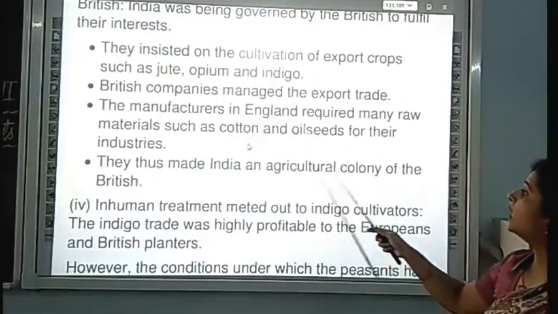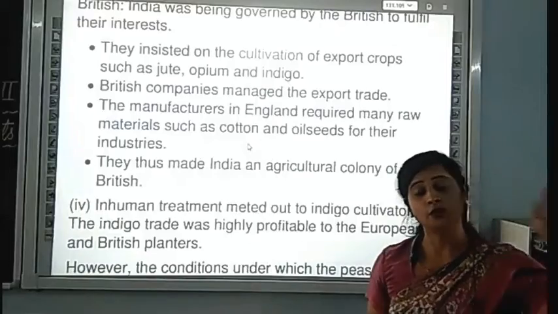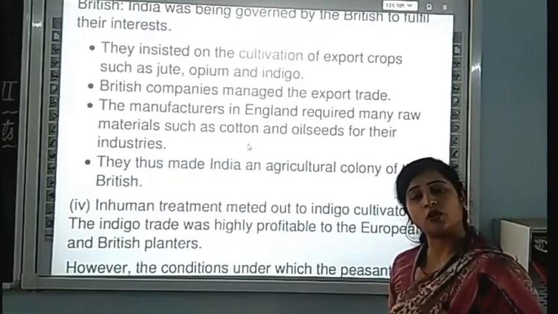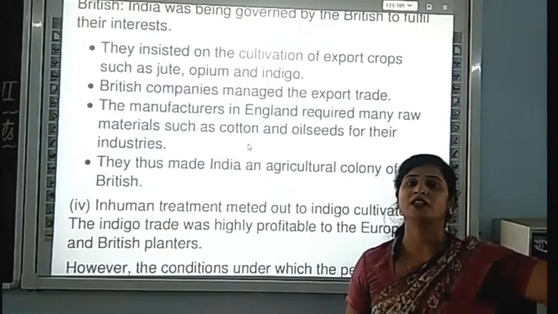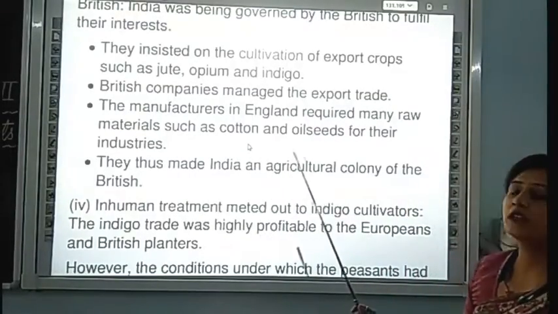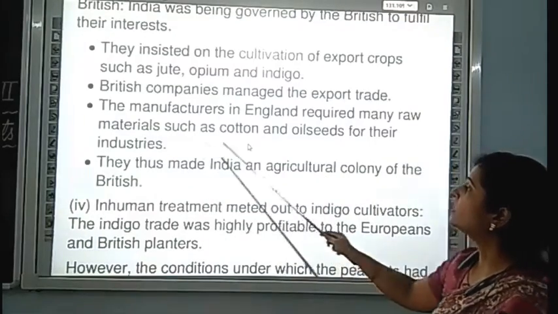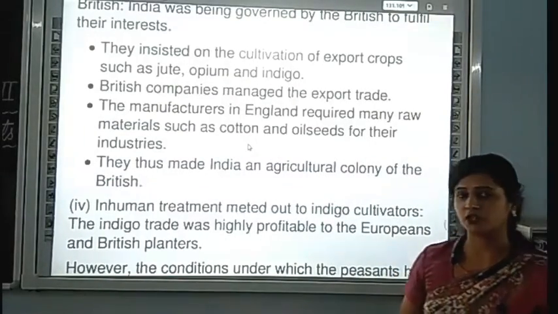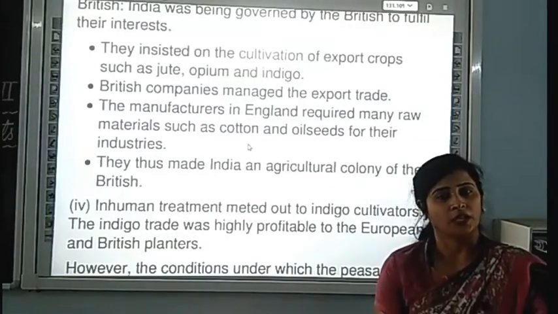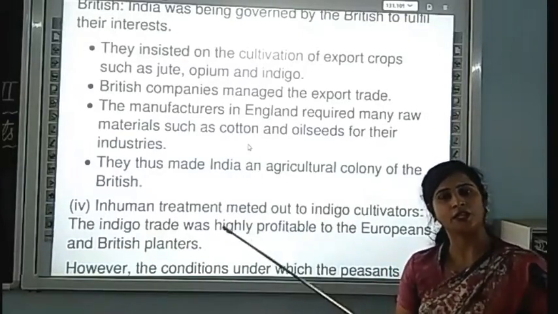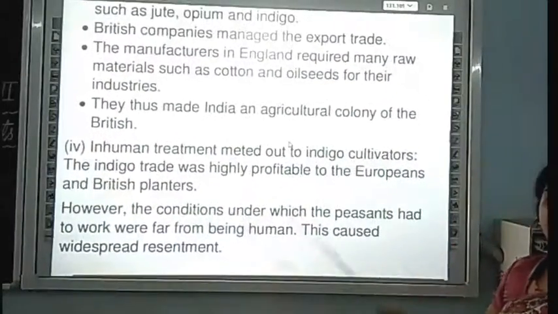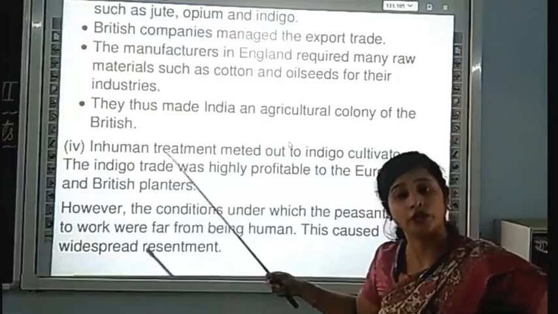The manufacturers in England required many raw materials, and the manufacturing factories in England also needed raw material. All the raw materials of our country were exported to the Britishers at a very nominal price, raw materials such as cotton and oilseed for their industries. That was provided by India to England. They thus made India an agricultural colony of the British. So British ने क्या किया, इंडिया को एक कॉलोनी बना दिया.